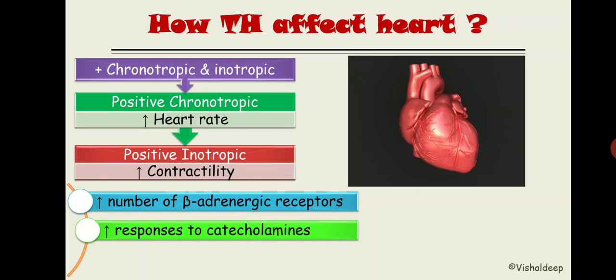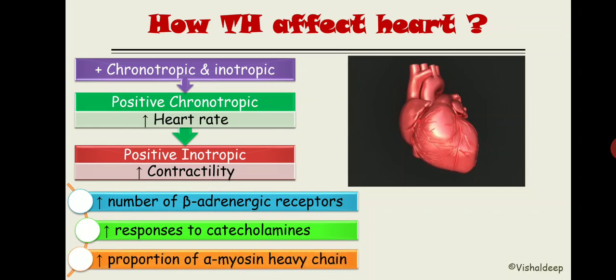And the last one is that it causes increased proportion of alpha myosin heavy chain. Now this is nothing but a myosin molecule. See, in the heart there are two types of myosin molecule: the alpha myosin heavy chain or alpha MHC, and the beta MHC.